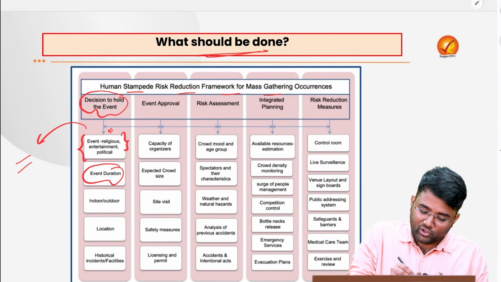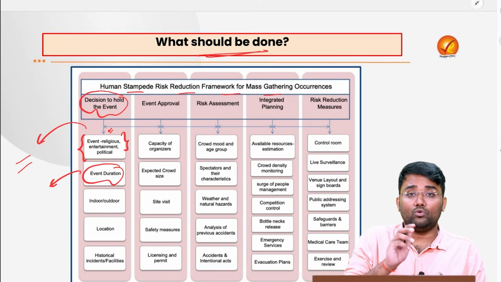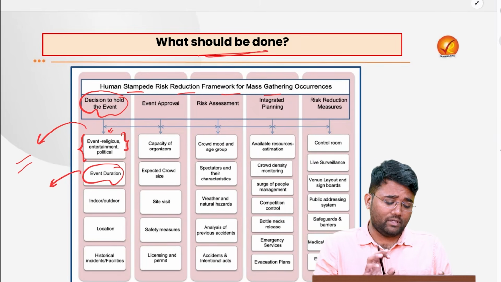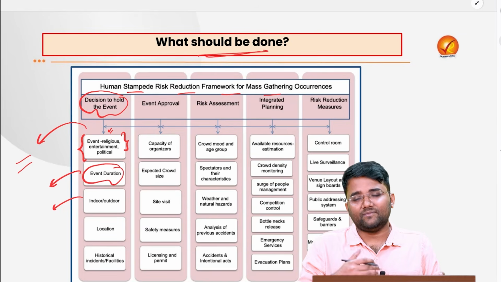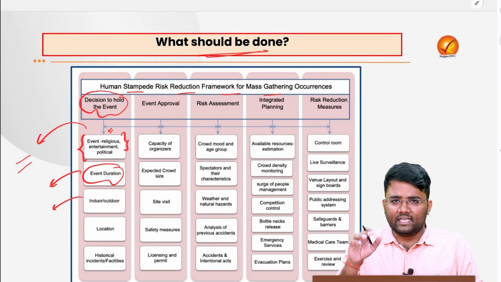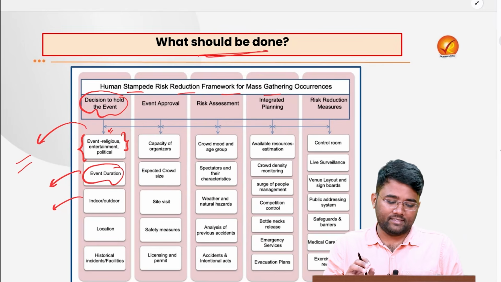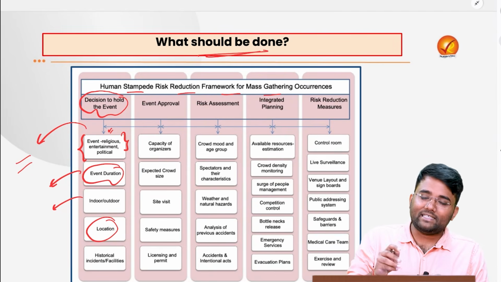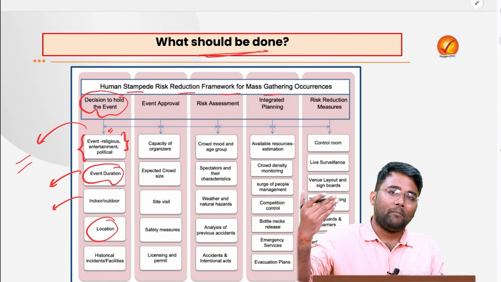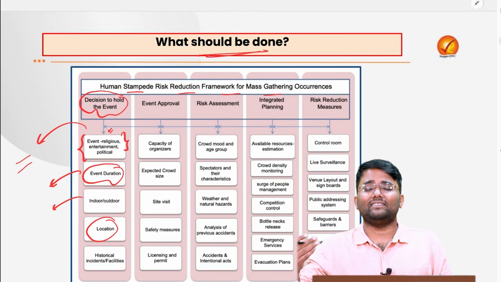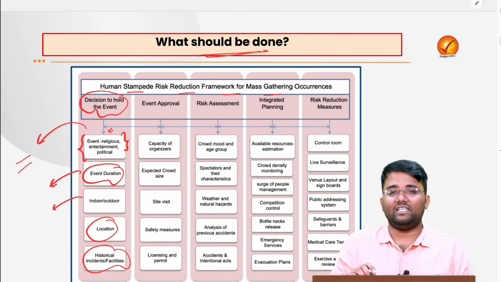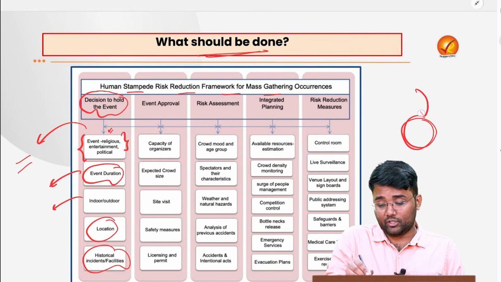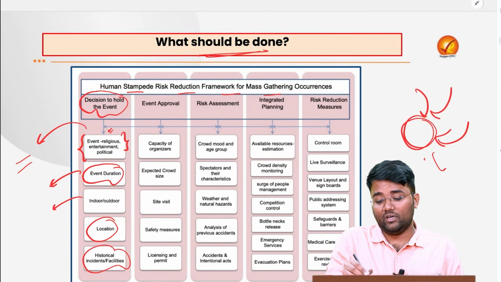Also, the duration of the event needs to be told to the law enforcement agencies properly. Also, whether this particular event is indoor or outdoor, because if the event is outdoor, the evacuation plans etc. will be easier. Also, the location, whether it is located near markets or other crowded places like schools or not. And then the historical incidences, if at that particular place certain other incidents have already happened.